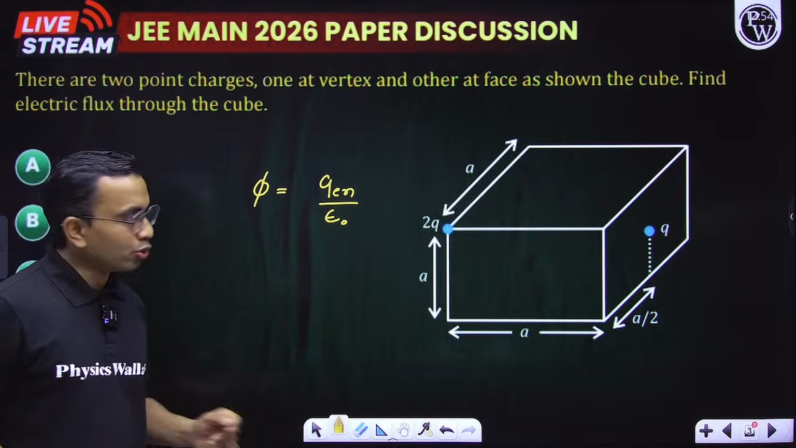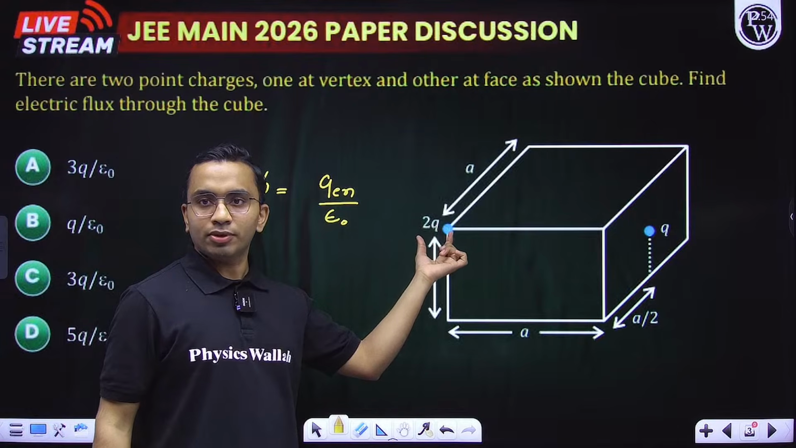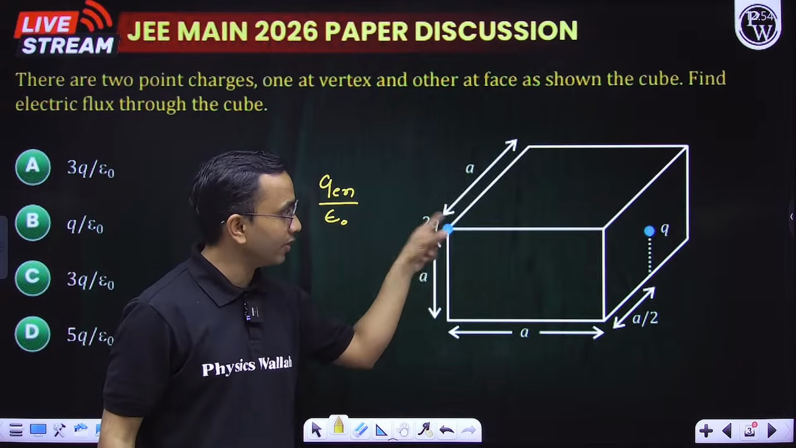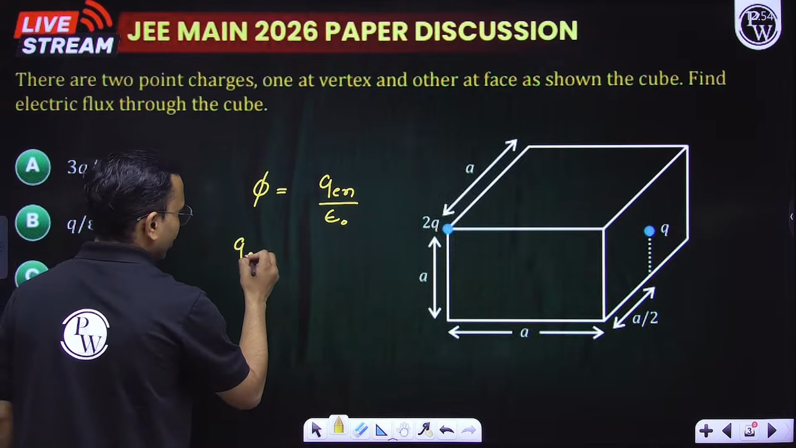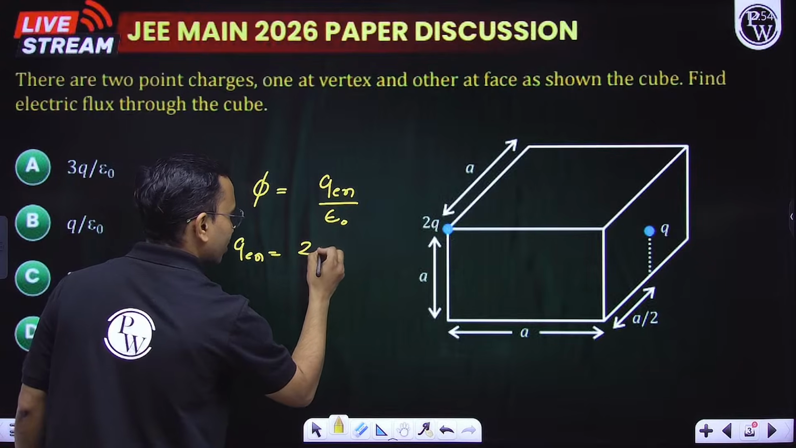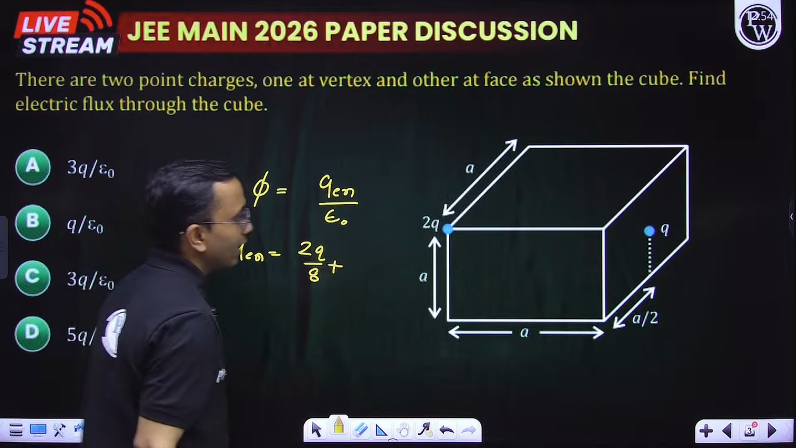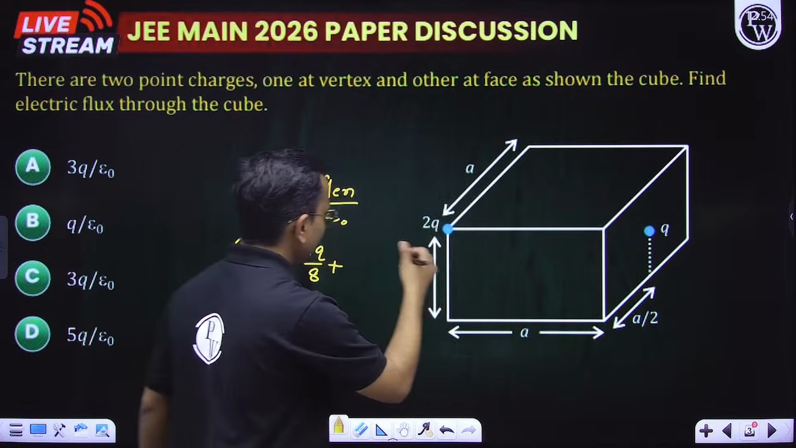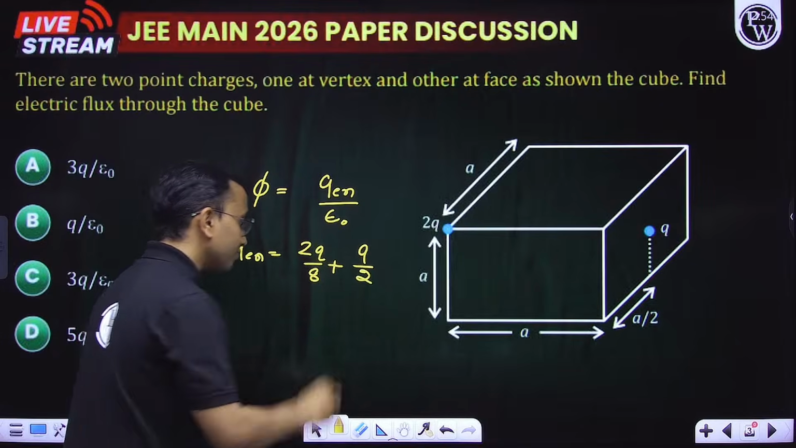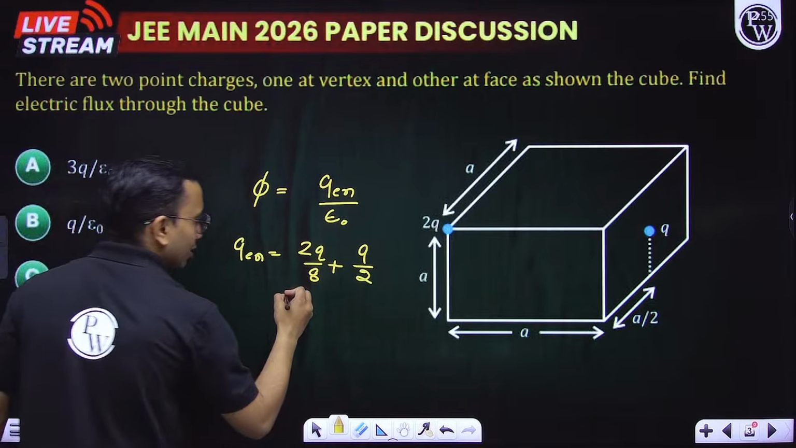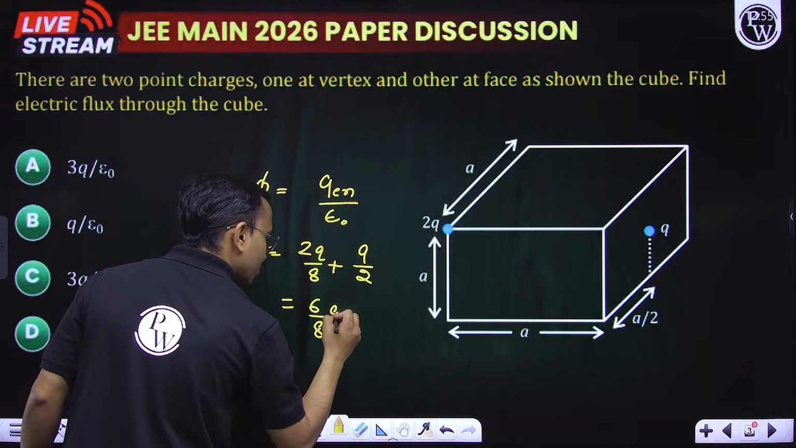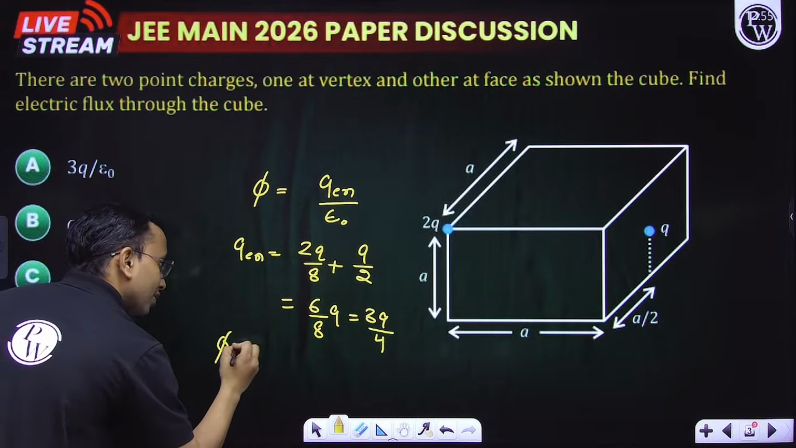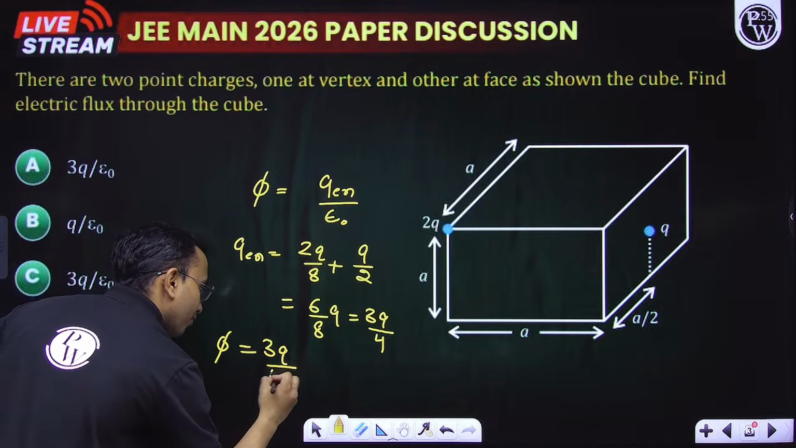How much is the enclosed charge? This charge is at the corner. So corner means 1/8 will come inside, isn't it? If a charge is at a corner, 1/8 will come inside. So when I write q enclosed, that is 2q by 8 plus, this is at the face, half of it will come inside, half of it will go outside. So q by 2. So this will become 6 by 8 q or 3q by 4. So this is my q enclosed. So flux becomes 3q by 4 epsilon naught.